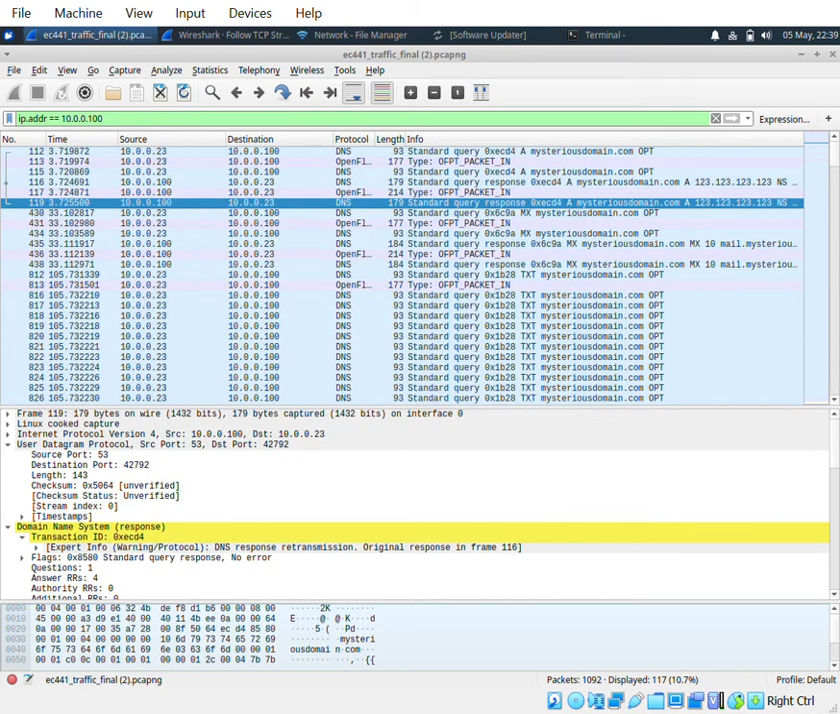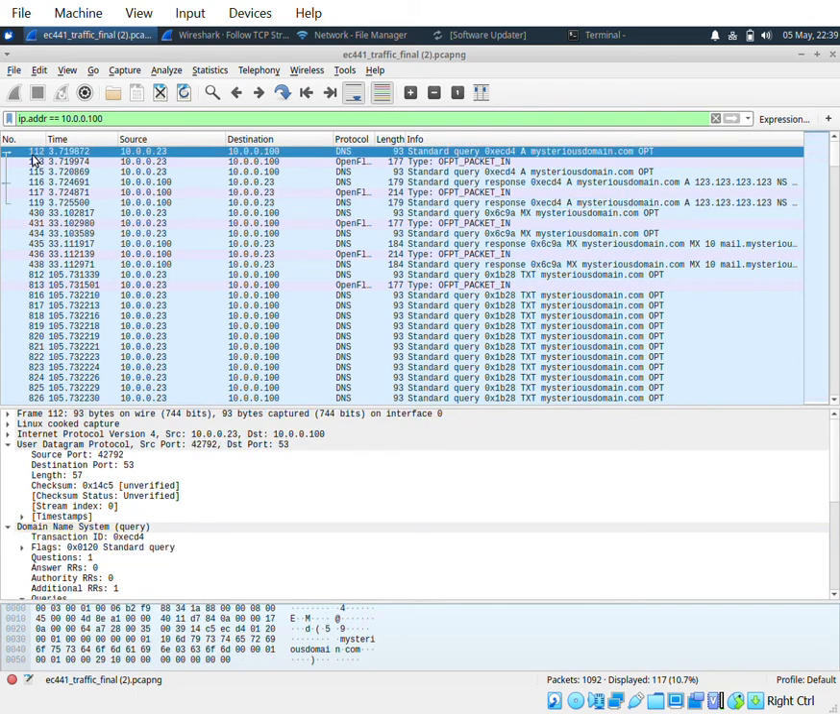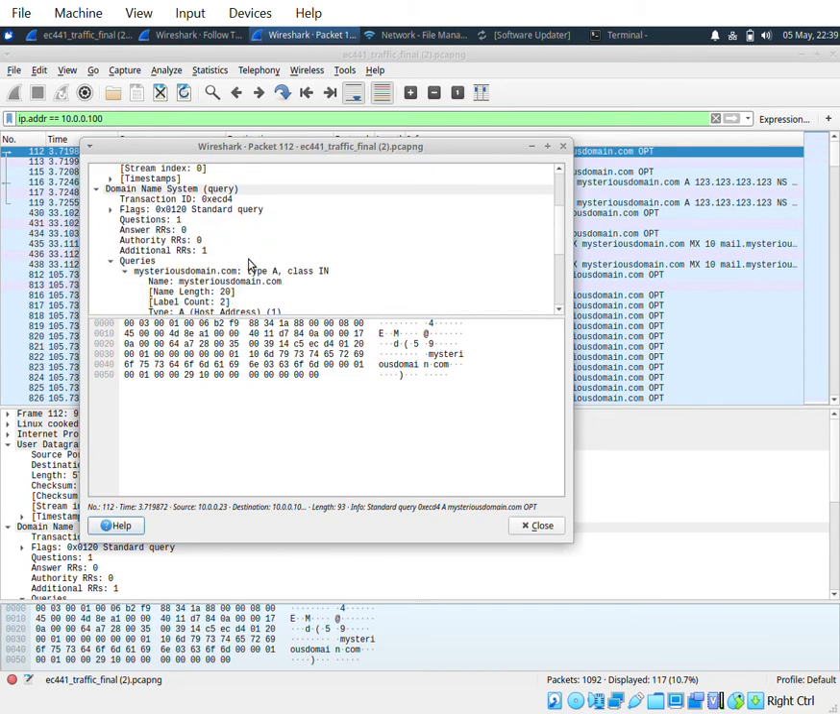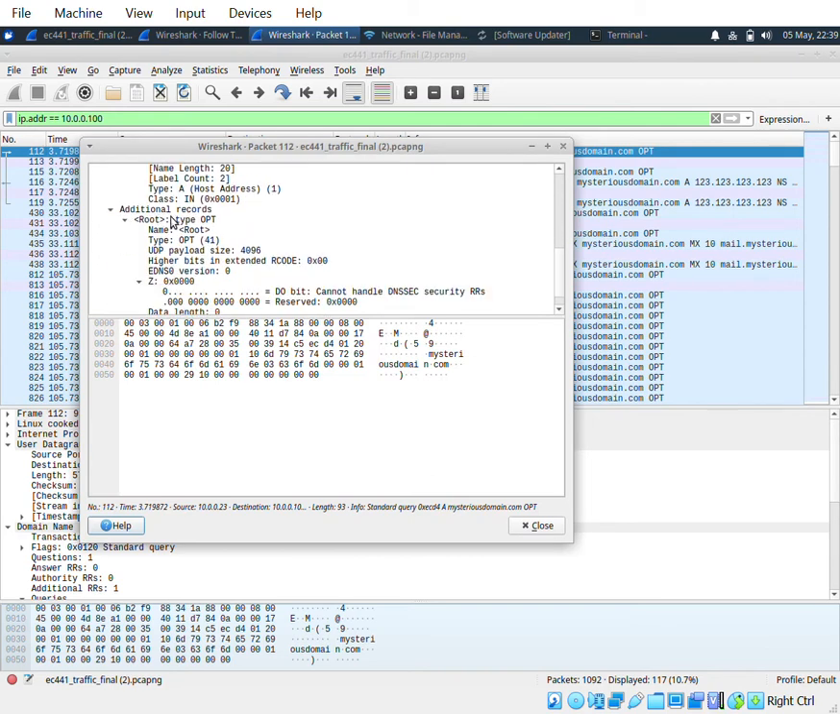Number 6, some types of DNS records can store arbitrary information. What is the security token that the mysteriousdomain.com is publishing in DNS records? So we go to the request, we double click, and here we see additional records, and we see the random information they have. They have the root, the name, the type, the UDP payload size, the higher bits in extended R code, EDNS0 version, and this is the random information. So that is the answer to number 6.